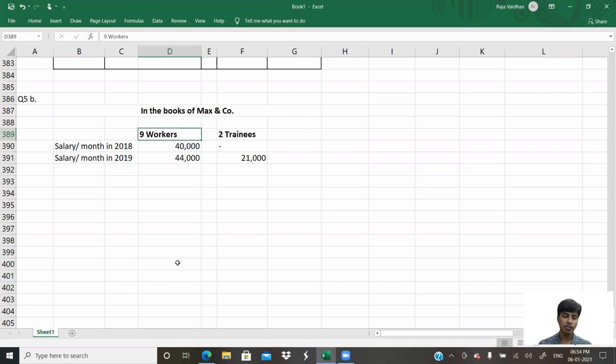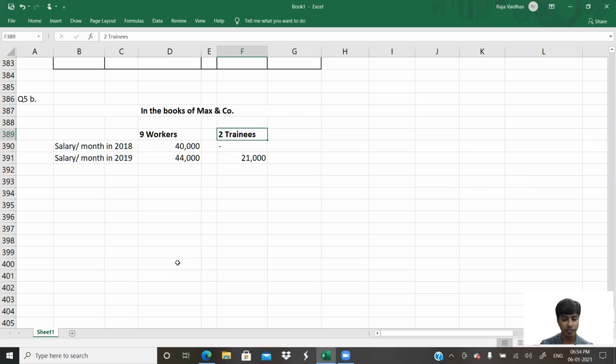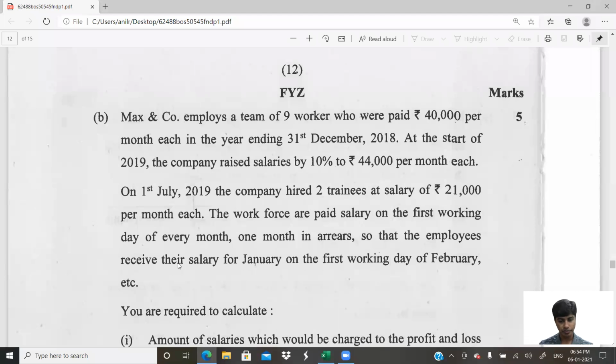9 workers were getting 40,000 last year. Now they're getting 44,000. Newly this year, from which month? From July, isn't it? From 1st of July 2019, we've had 2 trainees. They are getting 21,000 per month salary. Okay, done. Next. The workforce are paid salary on the first working day of every month, 1 month in arrears,